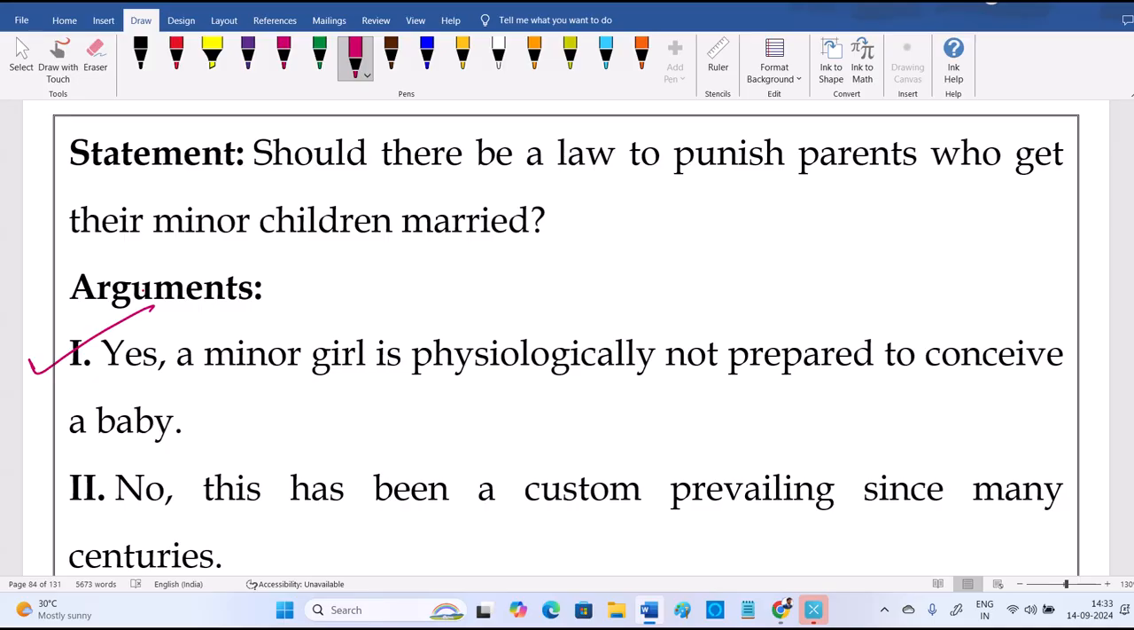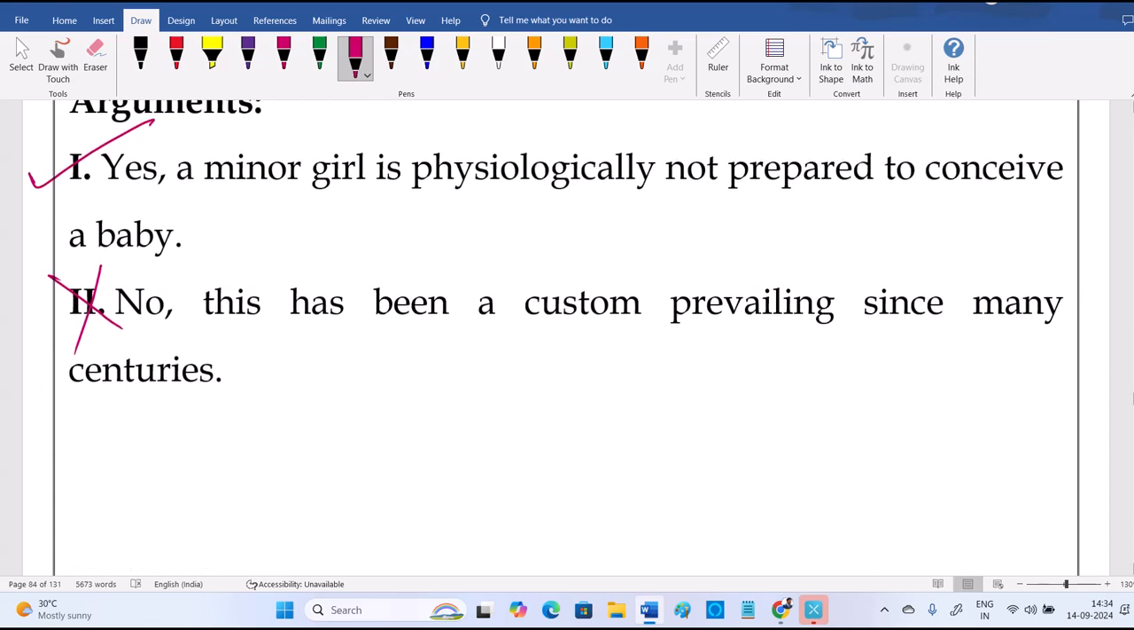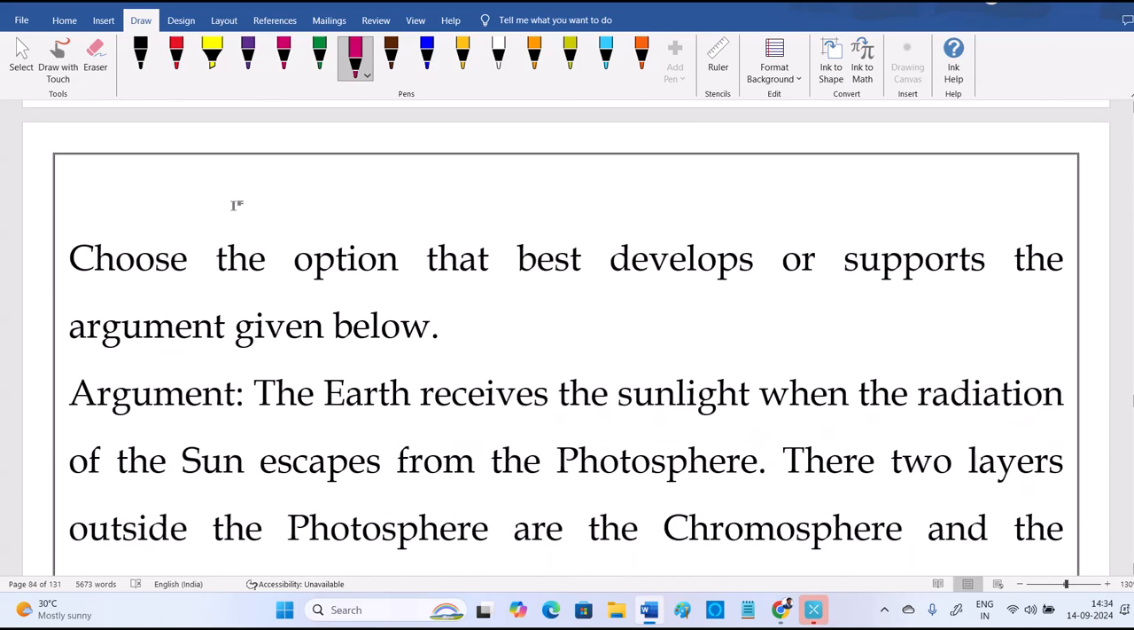No, this is okay, custom. From a lot of centuries. No, that's again not correct. The first one is the strong argument. So we need to mention the reason. In the second one, the reason is mentioned, sir. But that's okay, we know the law is already there. It's not encouraging minor marriages and all. Right. Next one.